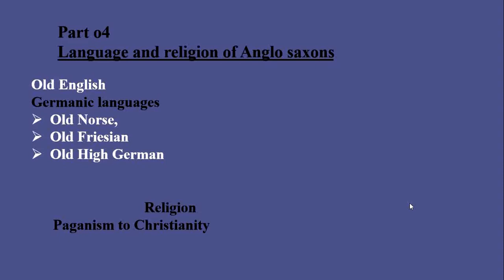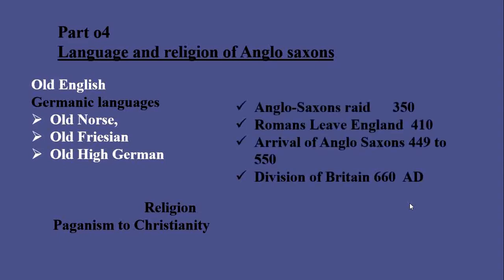So till now, what have we read? We have read that in 350 AD, Anglo-Saxons raided English shores and were beaten by Romans. In 410 AD, Romans left England and England's shores were unprotected. In 449 to 550, the arrival of Jutes from Jutland, Angles from south of Denmark, and Saxons from Germany. And in 660 AD, Britain divided into 7 kingdoms occupied by different groups. I hope this will be very informational and you have gotten all the key points, who, how, why, and when of the Anglo-Saxon time period. This is all about Anglo-Saxons important points.